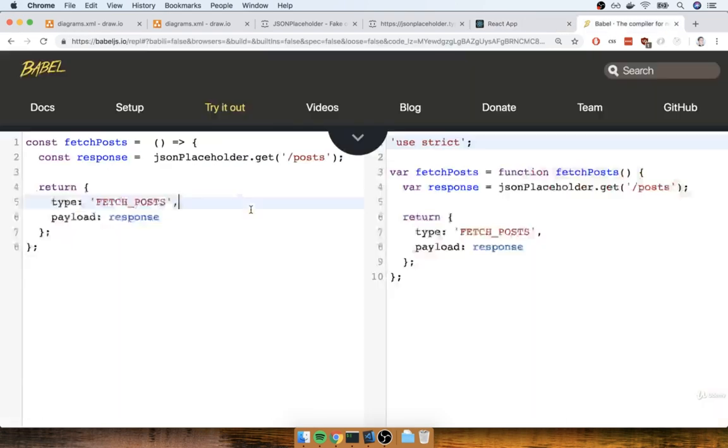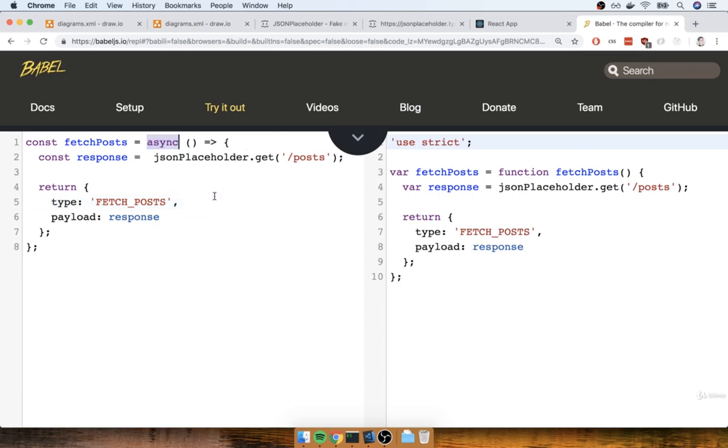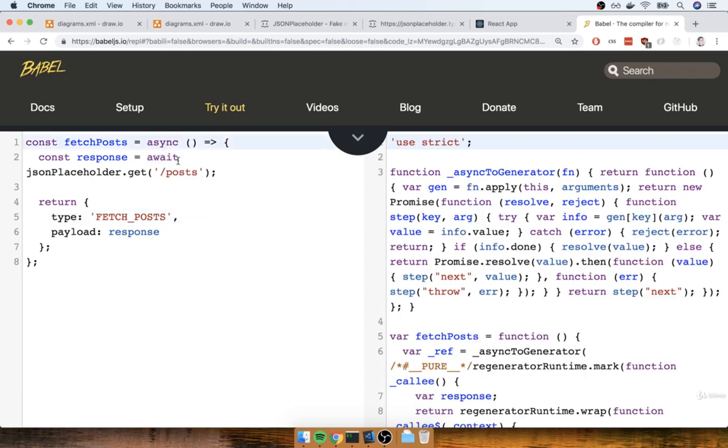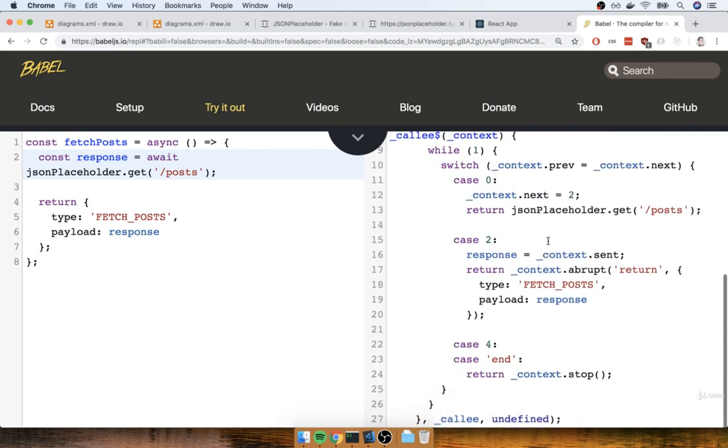So when I say that our action creator is not returning a plain JavaScript object, it is because we have that async await syntax. That is why our action creator is not working as expected. Now I'm going to undo that change and bring that back up. I want to show you why it's not working as expected. On the right-hand side, you can scroll down a little bit. I know that this is a real mash of code, but I just want you to take a glance at something in particular inside of here.